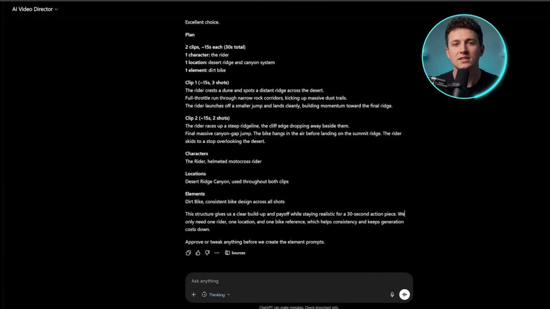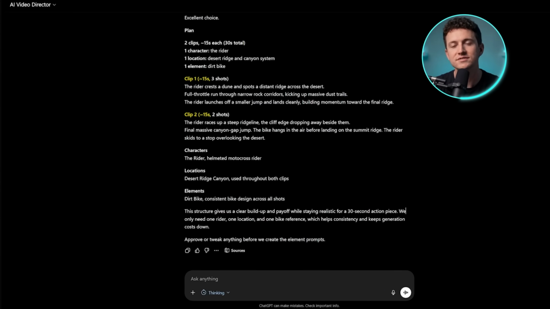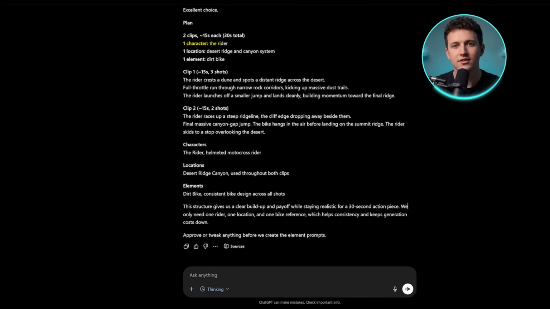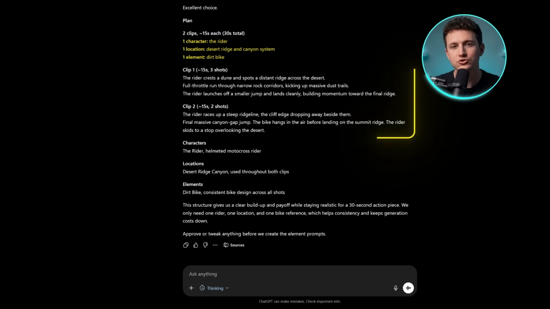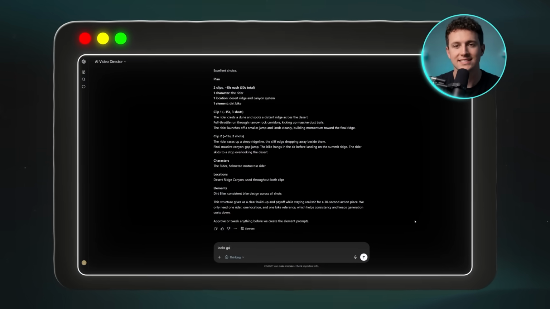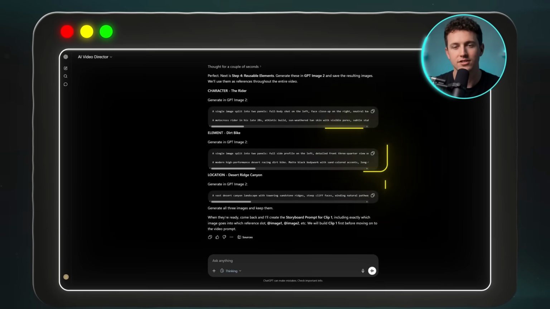You can see it's already split the whole thing into two videos, around 15 seconds each. It also lays out exactly what I need to build first. One rider, one bike, and one canyon, all reused across both videos. And that's on purpose, because reusing the same rider and location is what keeps the whole video consistent. It even goes a step further and writes the exact image element prompts I'll need for each of those pieces.